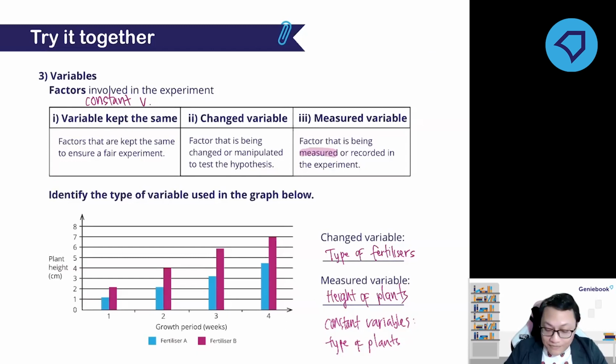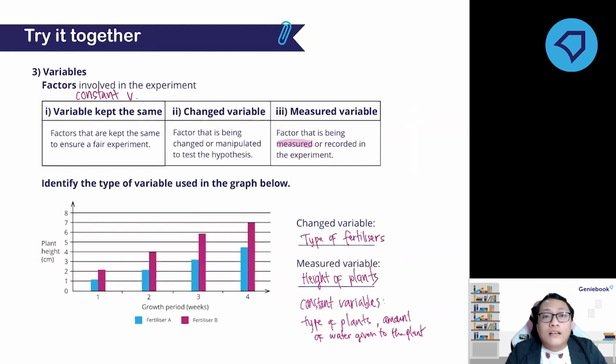Other than that is the amount of water given. Yeah, so that one also needs to be kept the same. Why? Because if you give different amounts of water to different plants or different setups, that might affect the result.